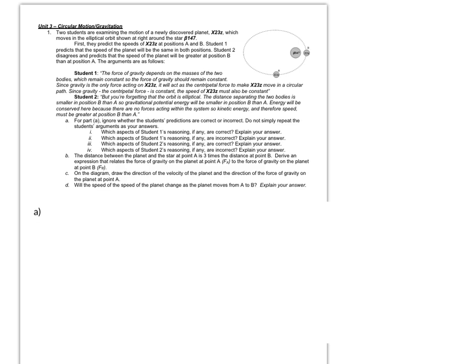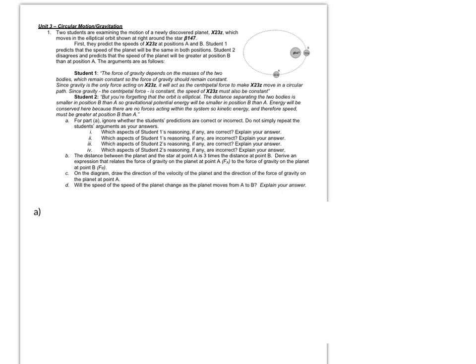All right, for this first problem here, we're looking at the motion of this made-up planet around a new star, and what we have are the arguments of two students who are talking about where the velocity is greater, here at A or over here at B. And this is something that you'll see fairly frequently with the AP exam.